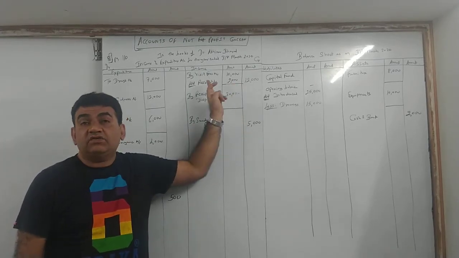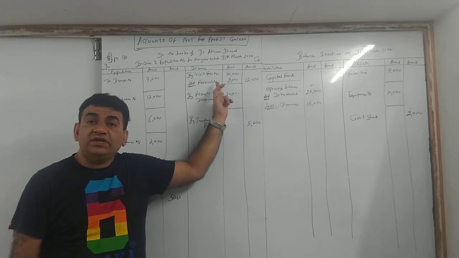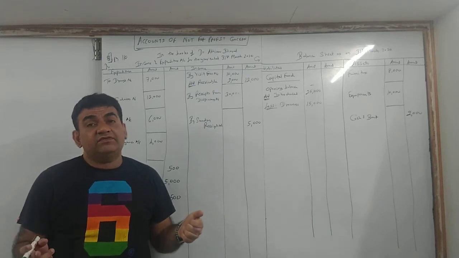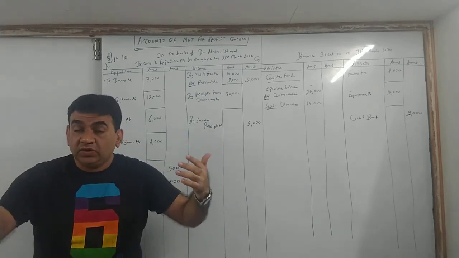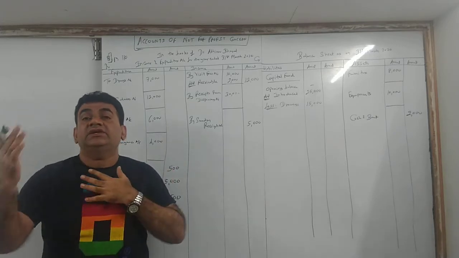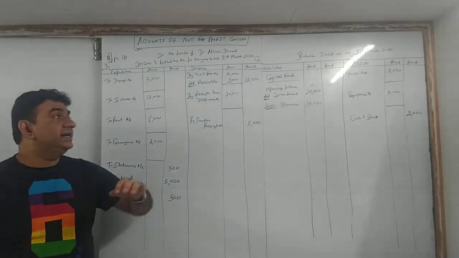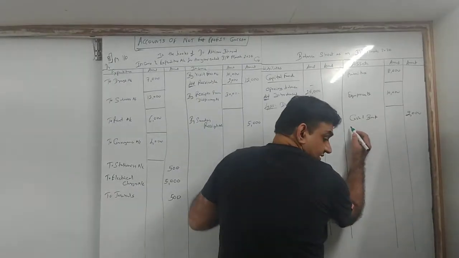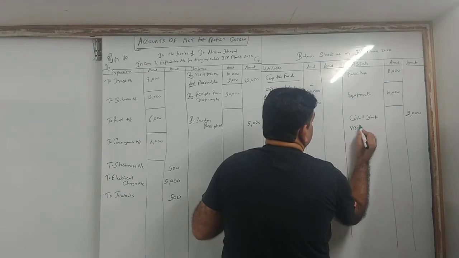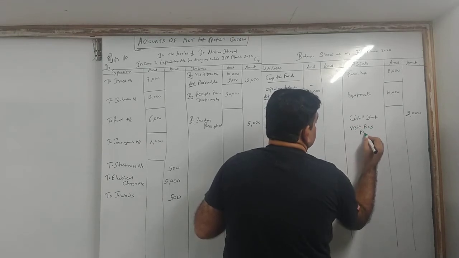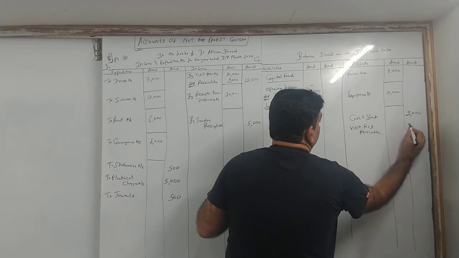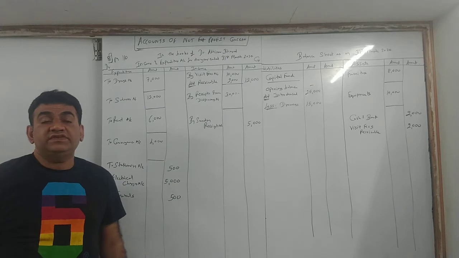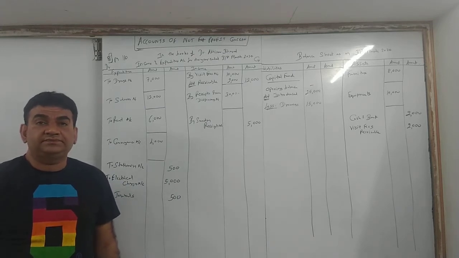Now listen, 2,000 is there in the adjustment, there have to be 2 effects. One I added here. Now what is the word? Receivable. We know anything receivable for us is an asset, anything payable for us is a liability. I am yet to take money, so it is my money which I am to recover. So for me it is an asset. So the second effect of this: come to the asset side and write there visit fees receivable 2,000. Right there on the asset side, visit fees receivable 2,000.